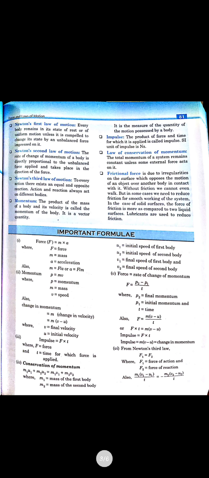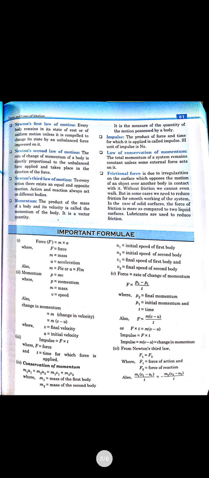And after that, we have seen Newton's laws of motion. Newton gave three laws of motion. First, Newton's first law of motion says that every body at rest will continue to be at rest, and if the body is in motion, it will continue its state of motion, unless it is acted upon by a force. From here you have seen that he defined inertia also, so the first law of motion is also called the law of inertia.